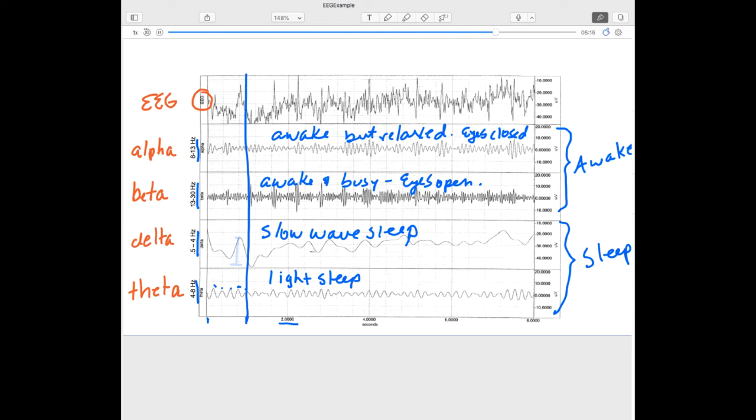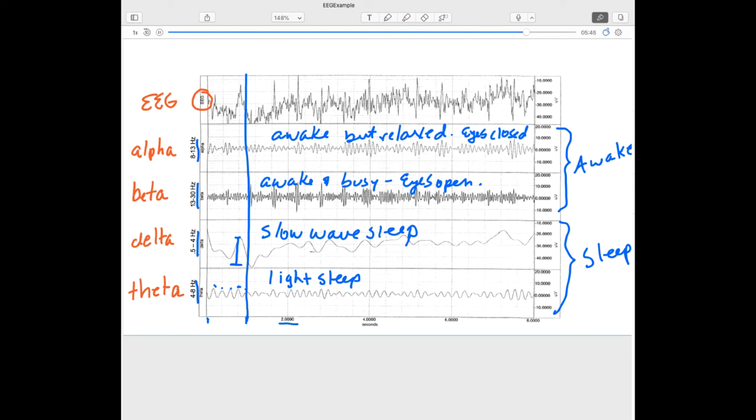And you can see that they have a high amplitude. So a big up and down. Why? Because there's just fewer neurons firing. And so we're really just picking up the activity of a much smaller number of neurons firing. And in general, when neurons are firing, they're not synchronized, they're not firing together, they're kind of all firing at different times. And so some are going to be at the peak of their action potential, others are going to be more negative.